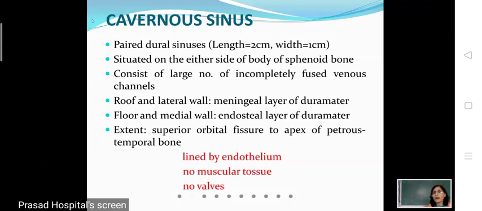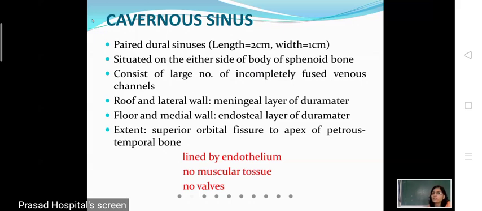Cavernous sinuses are paired dural sinuses. That is, they are two in number. Each sinus has a length of 2 centimeters and a width of 1 centimeter. Each sinus is situated on either side of the body of the sphenoid bone. That is, in the middle cranial fossa, these sinuses are located.